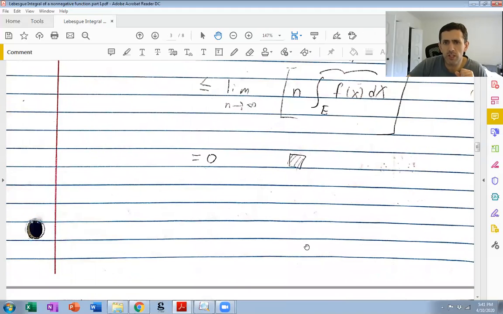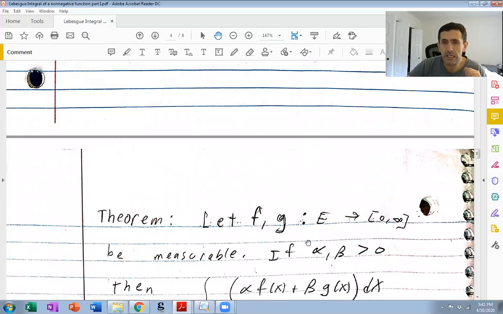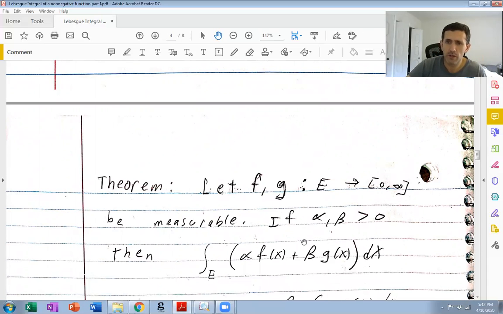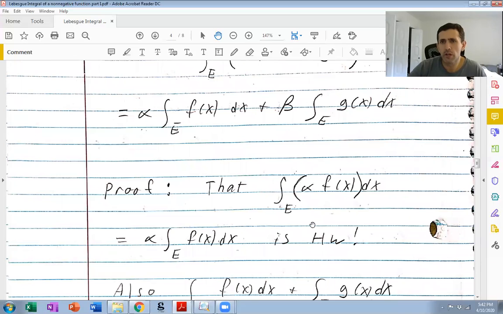All right, so let's now prove the linearity of the Lebesgue integral. Okay. So a large part of this is just like linearity for the Lebesgue integral when f is bounded, measurable, and defined on a set of finite measure. In particular, the proof that you can pull out constants is basically the same, so that's for homework.